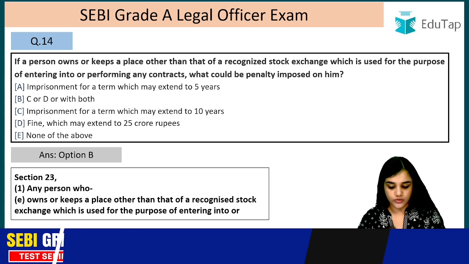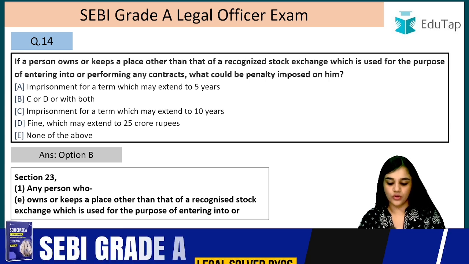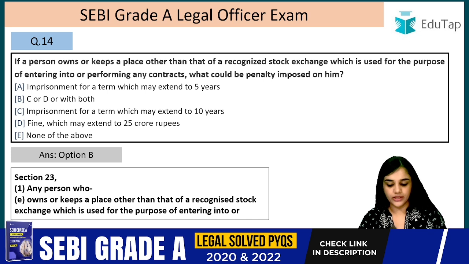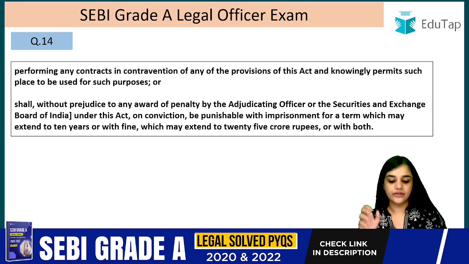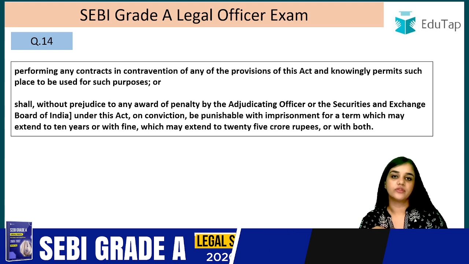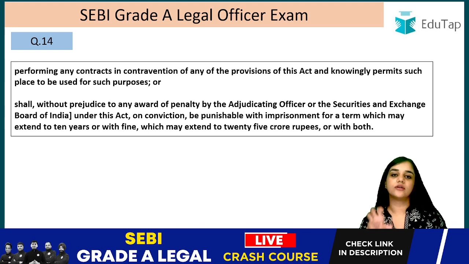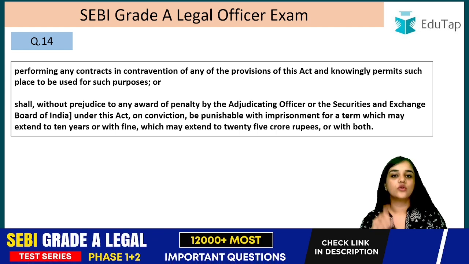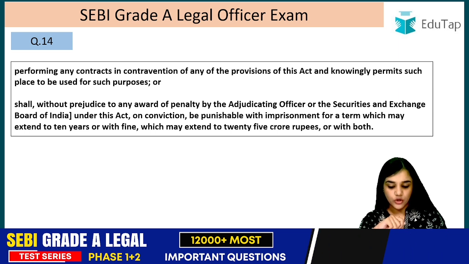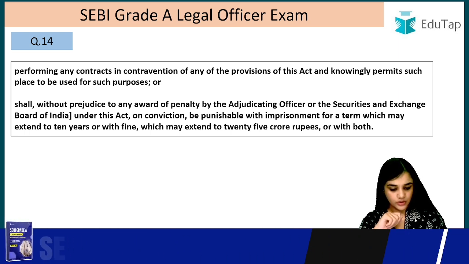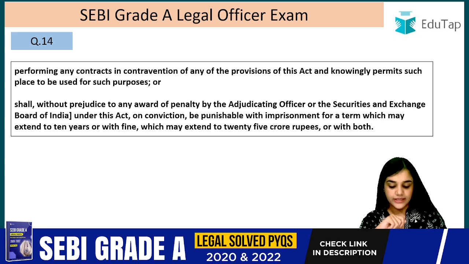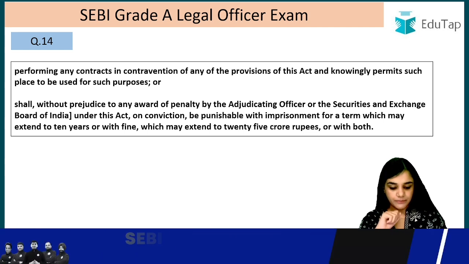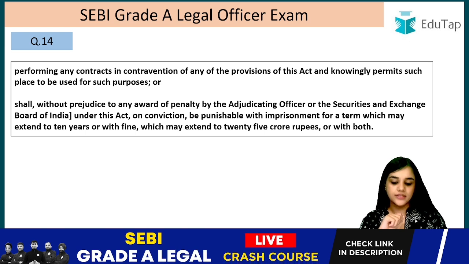So any person who owns or keeps a place other than that of a recognized stock exchange which is used for the purpose of entering into or performing any contracts in contravention of any of the provisions of this Act. If he owns or keeps any such place other than RSE, and he performs any contracts in contravention to this Act, and knowingly permits such place to be used for such purpose, shall without prejudice to any award of penalty by adjudicating officer or the Securities and Exchange Board of India under this Act on conviction be punishable with imprisonment for a term which may extend to 10 years.